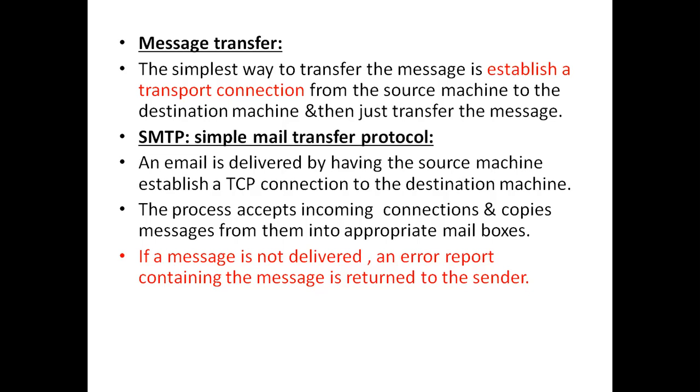Okay. If the message is not delivered, definitely you will get a failure notice. Whatever message you sent that is not delivered, the delivery failure message will be received by the sender. So if the mail sent by you is received by the receiver, immediately you get a message like 'message has been sent.'